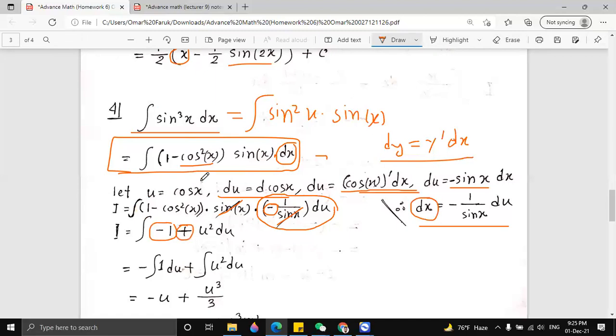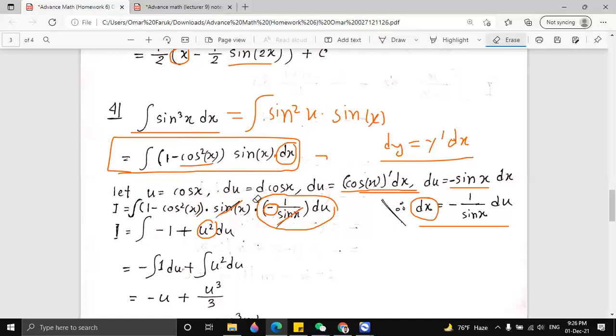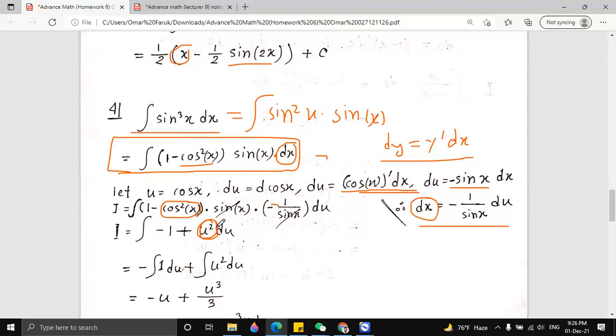We already let u be equal to cos x, right? So here, cos square x, we can write down u square. We are just substituting the value. Here is cos square x, so we can write u square, because cosine is in 2 power, right? Cosine square x becomes u square.